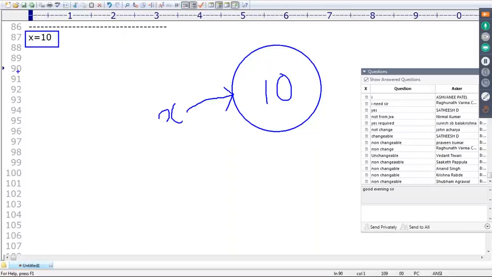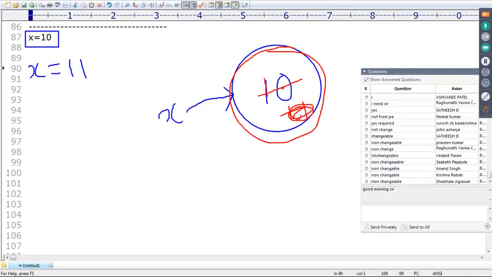Okay, well, sir, now I'm taking in the next line x is equal to 11. I'm trying to change the content of x. Internally, what will happen is this 10 will be replaced with 11? Don't feel like that. The reason is, once we create an integer object, you are not allowed to change the content. Remember this one, you can't. This value is always final, 10 only, right? But still I'm trying to change.